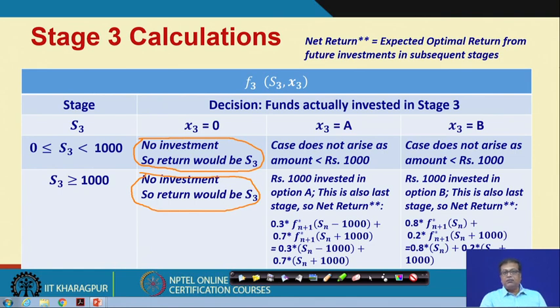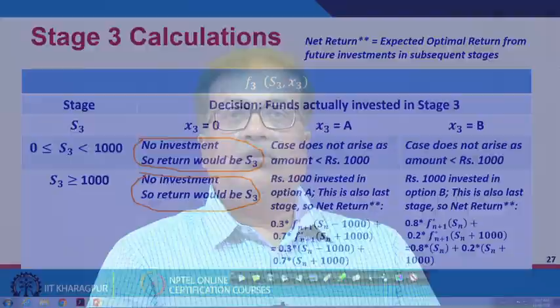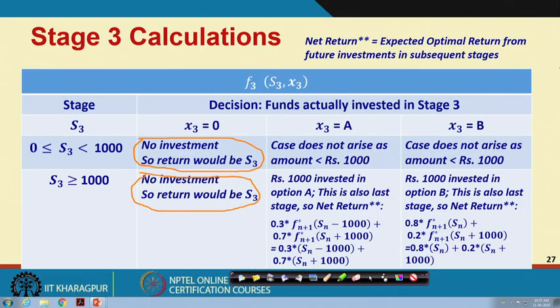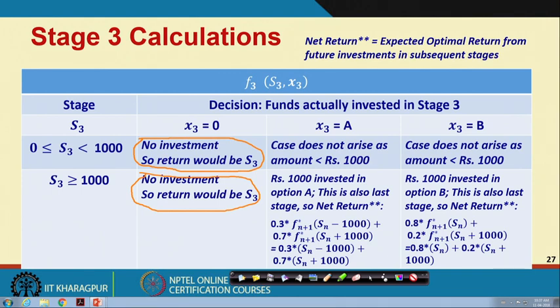But what are the subsequent stages here? Because please remember, this is the last stage. So, in the last stage there are no subsequent stages, right. So, the return that we are going to get will be these only. That means, this is the final one, we are not going to have any more subsequent stages. So, if we do not have any more subsequent stages, then f star n plus 1 of S n minus 1000 will be nothing but S n minus 1000.